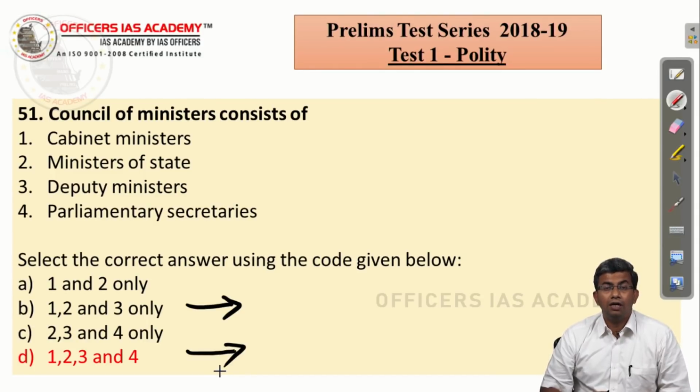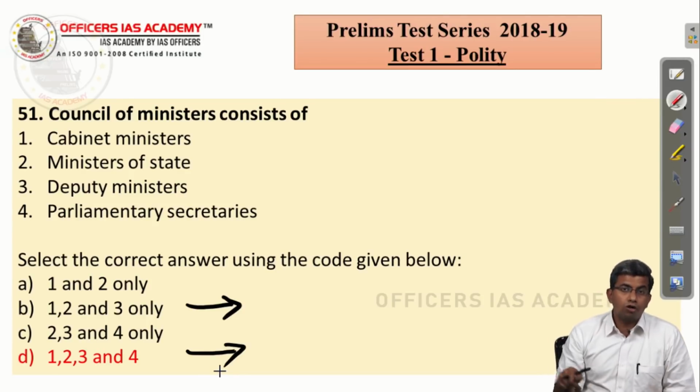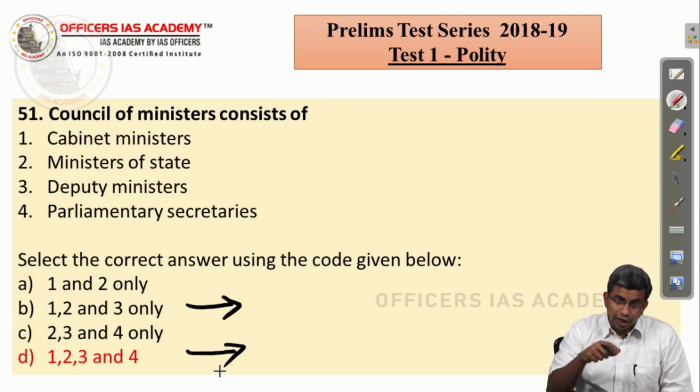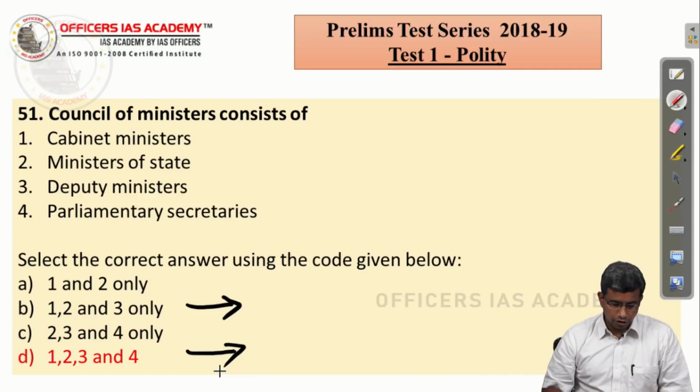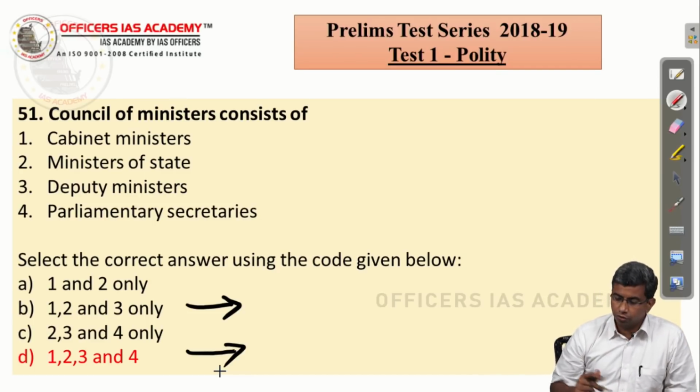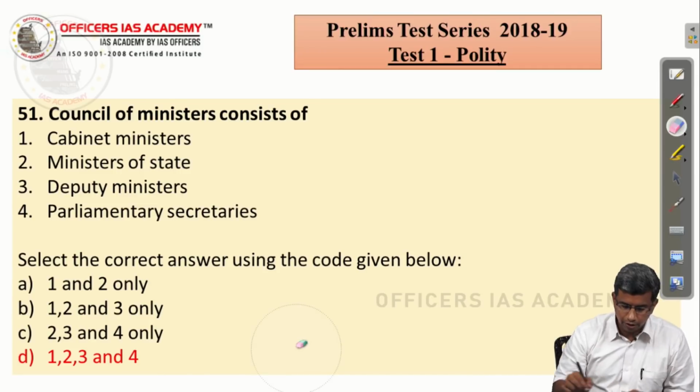we discussed about the disqualification, right, by the President or the Governor if they hold an office of profit, and I had cited you the example of Delhi where there were members who have been appointed as Parliamentary Secretaries. So Parliamentary Secretaries also form part of the Council of Ministers as per the rules of Lok Sabha. So they will also be included, right, as part of the Council of Ministers. So the correct answer is 1, 2, 3 and 4, right.